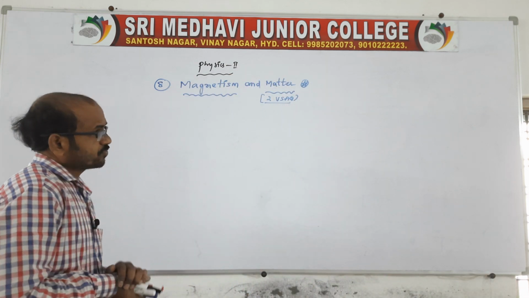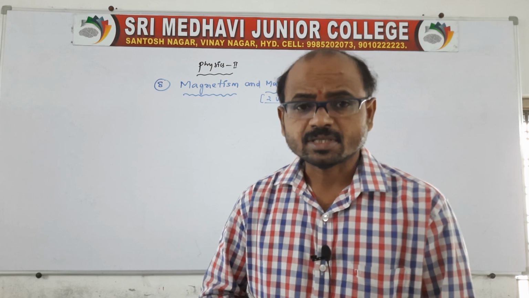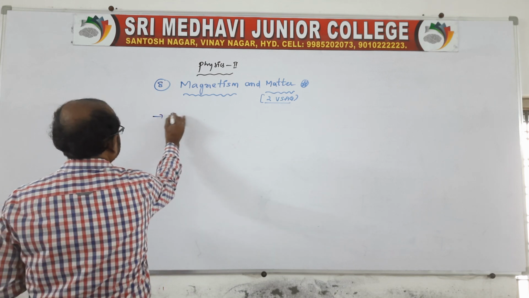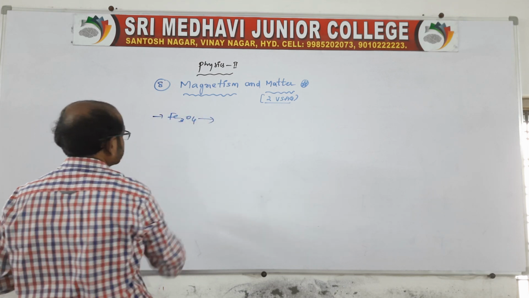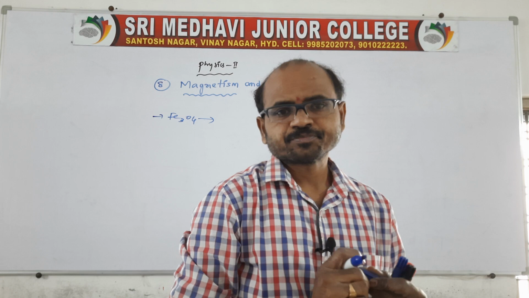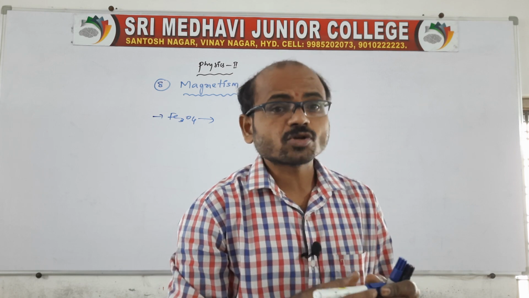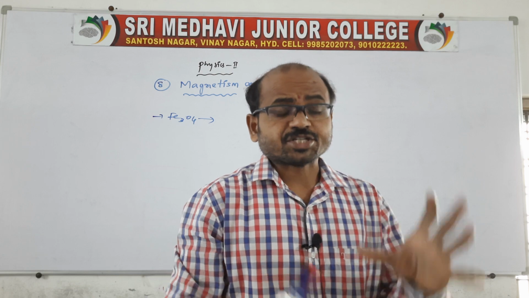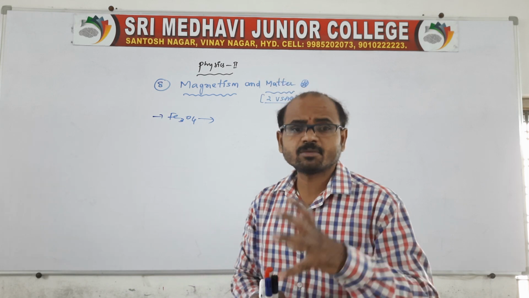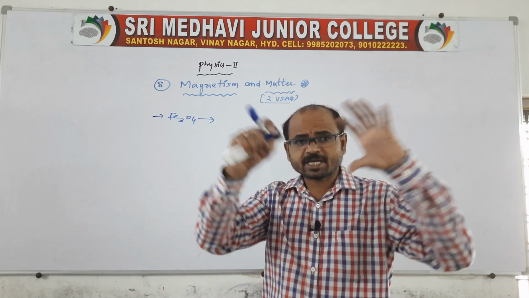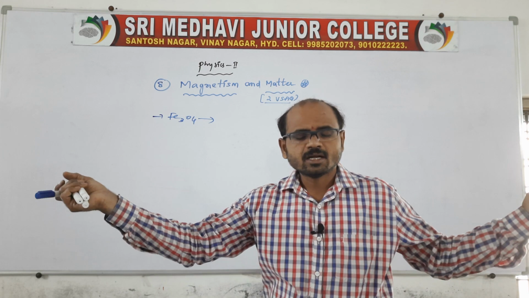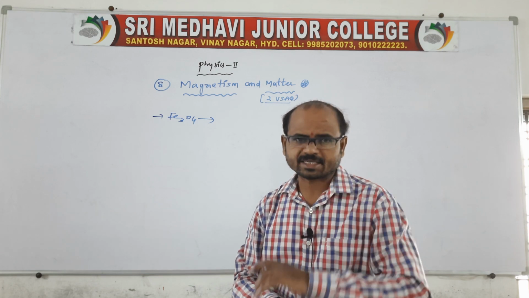And remember, we have a natural magnet, that is magnetite, Fe3O4. Fe3O4 is the magnetite, a ferric oxide. It possesses magnetic property. It is a natural magnet which is available on the earth's surface. The shape of the natural magnet is irregular, there is no particular shape available on the earth's surface. The earth possesses a huge magnetic property because it has north and south poles like a bar magnet.